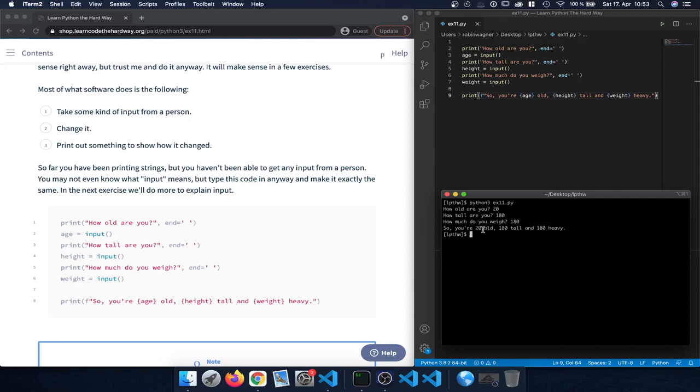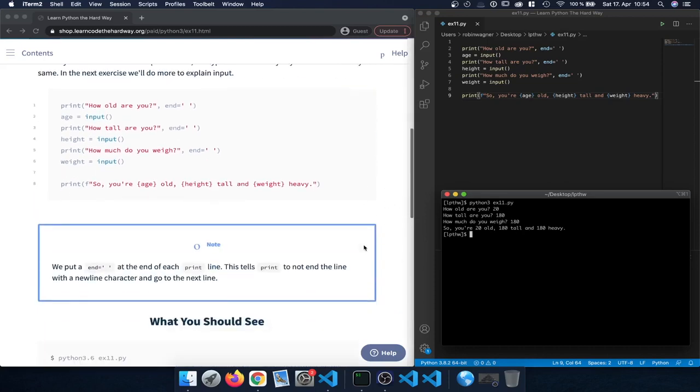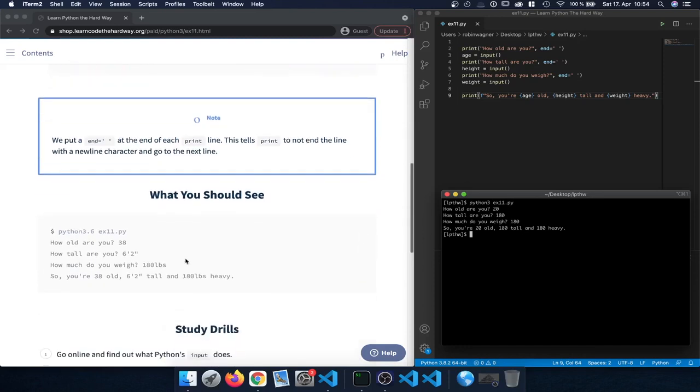And then actually it's going to print out the last statement here. And then we're using the printf function. We actually are embedding the different variables that we provided. So here it's taking our age that we provided, our height and our weight, and is printing that out. Let's check that with the solution. Yeah, that pretty much is the same.